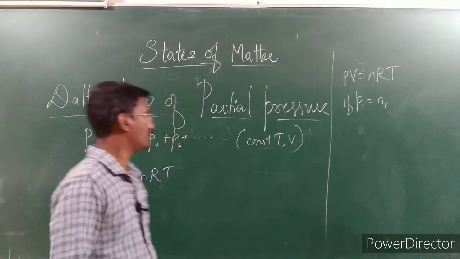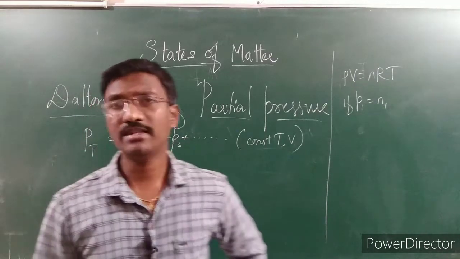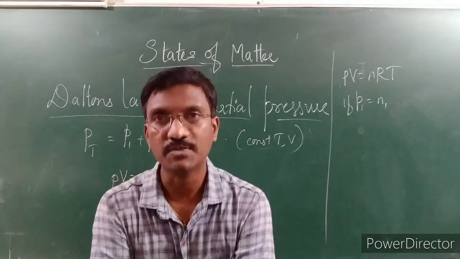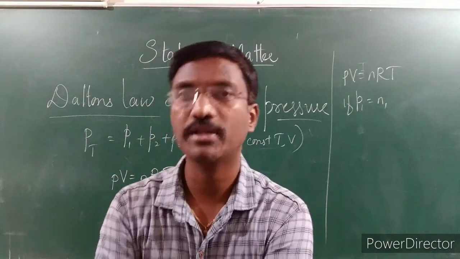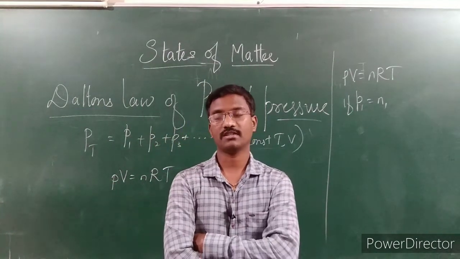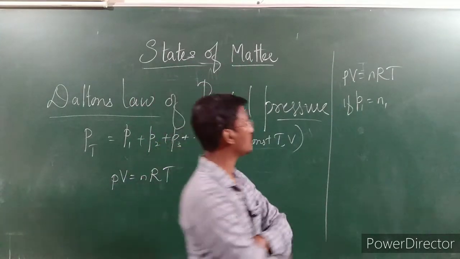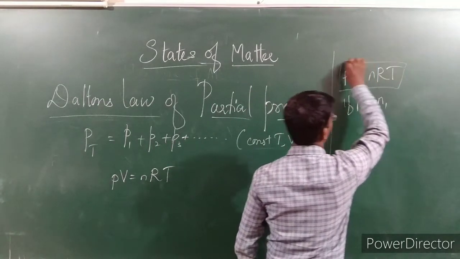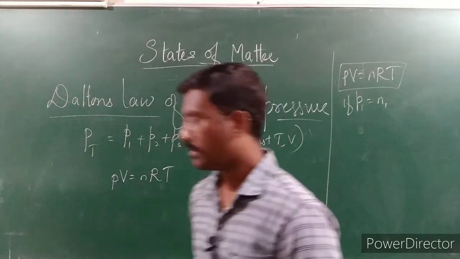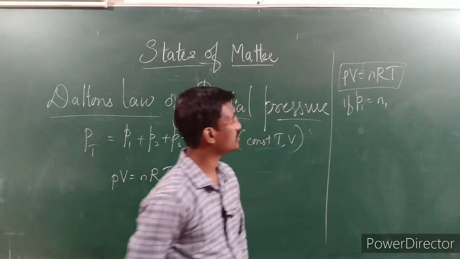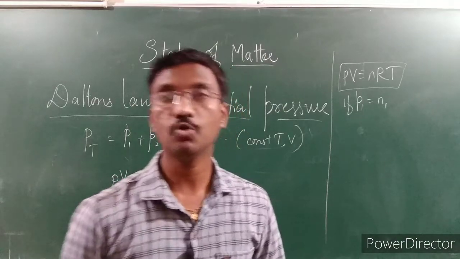Based on those laws and those terms, we have discussed PV = nRT, that is the ideal gas expression. In this ideal gas expression, we are going to derive some equations. We call PV = nRT the ideal gas equation. Here P is pressure, V is volume, R is the gas constant, n is number of moles, T is the temperature. I hope you remember this one. If not, please do remember this one.